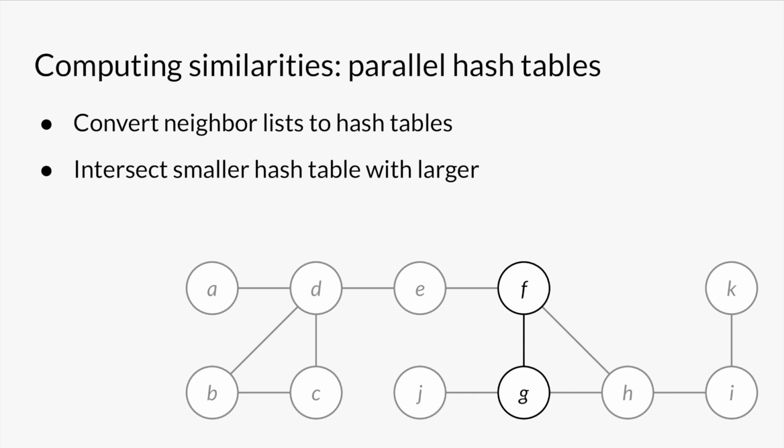The similarity between, say, vertices f and g on this graph on the slide is the proportion of neighbors they have in common. We can count the number of neighbors f and g have in common by taking the vertex with fewer neighbors, in this case either one, and looking up each neighbor in the other vertex's hash table. Doing this over all pairs of vertices gives the O of m times arboricity running time.